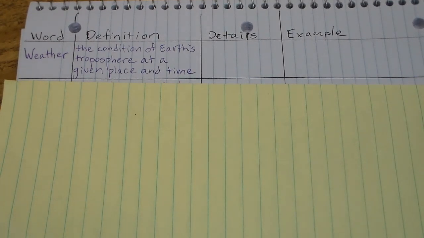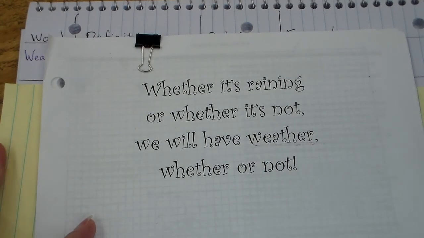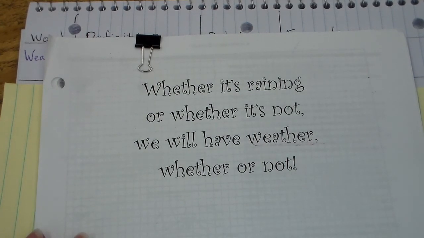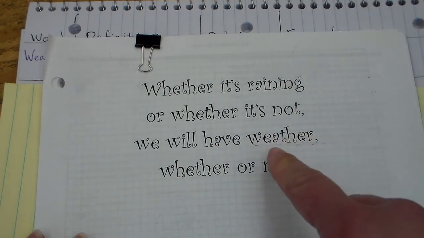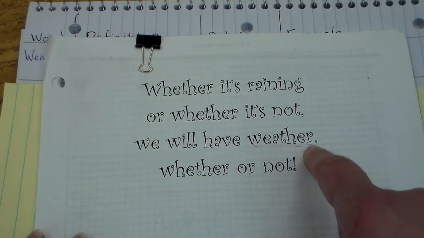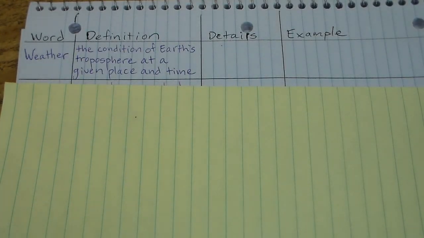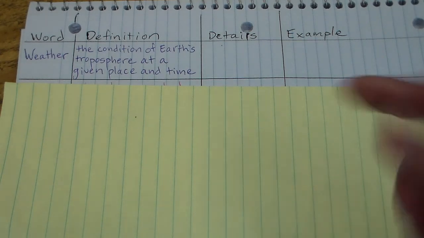Now, I should also point out there is lots of ways to spell weather. So I always like to show this. I always put this up on the dot camera every year. So it says, whether it's raining or whether it's not, we will have weather, whether or not. So we are obviously talking about the W-E-A-T-H-E-R weather, not the W-H-E-T-H-E-R weather. There are 2 different words, sound the same, different spellings.